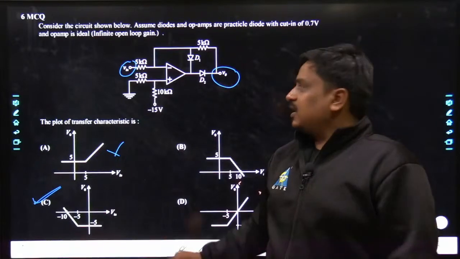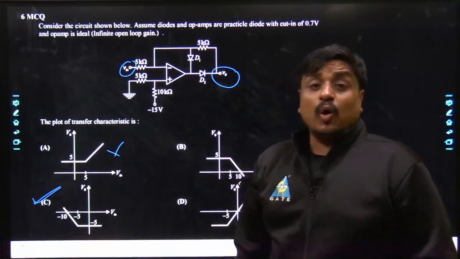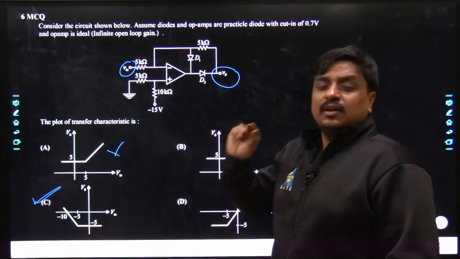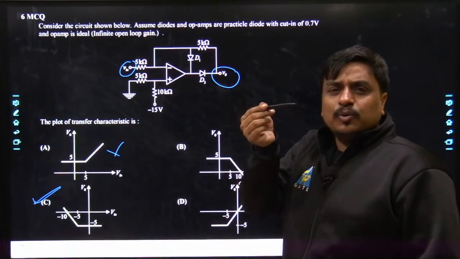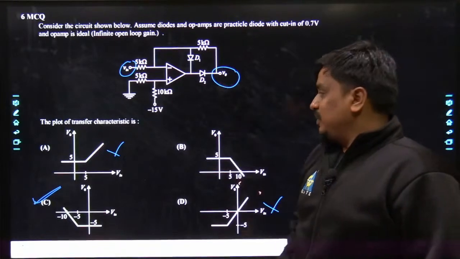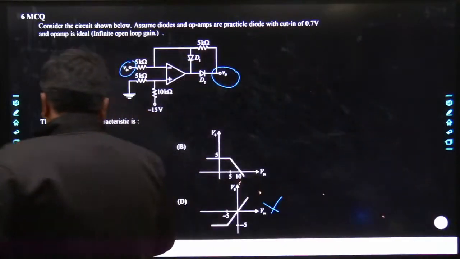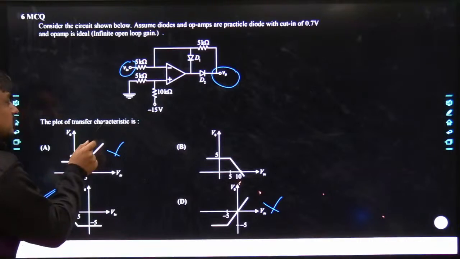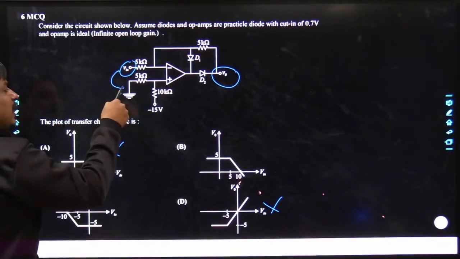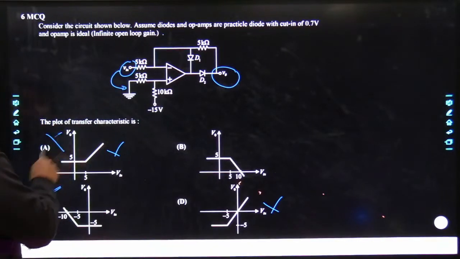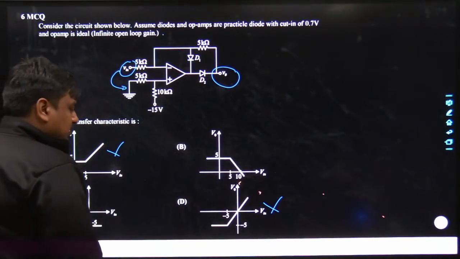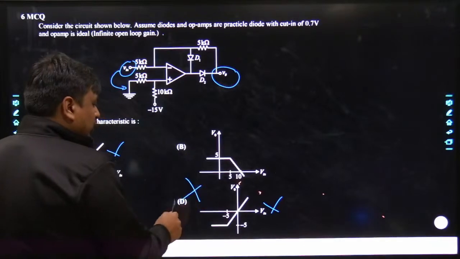That means the straight line connecting the output to the input, or the slope, would always be negative. You can see very well here that after 5 the slope was rising. That can happen only if V in had been applied across the non-inverting terminal. So obviously A has been ruled out in any case. Even D has been ruled out in any case.